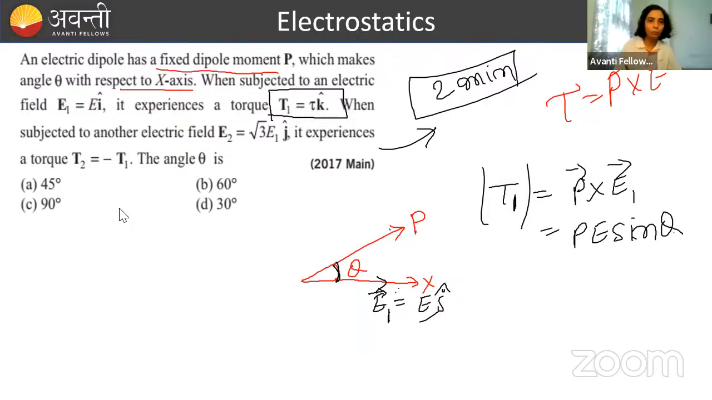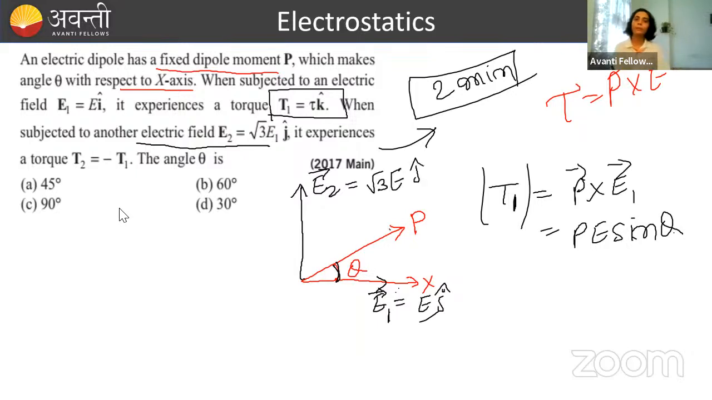Now let's come to T2. When subjected to another electric field E2, this is in J cap direction, means E2 is in this direction. Done. And its value is how much? Root 3 E1. यानी कि E1 का magnitude क्या था? E. So this is root 3 E J cap. Done. Now tau 2 equal to minus tau 1, then angle theta is how much? यानी कि T1 और T2 का magnitude same है.